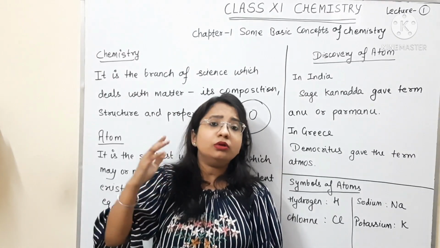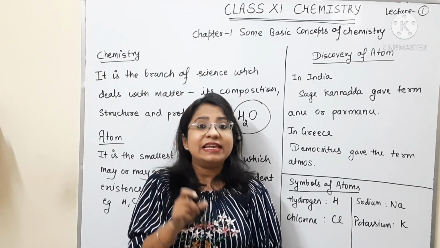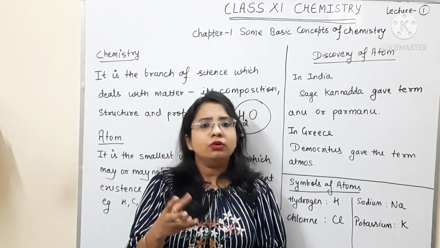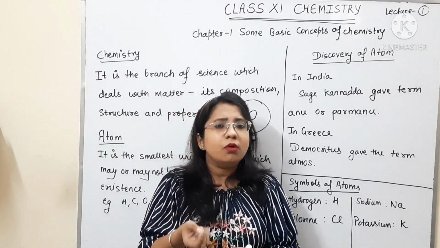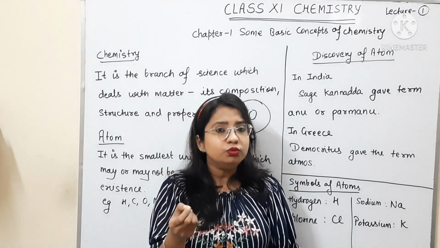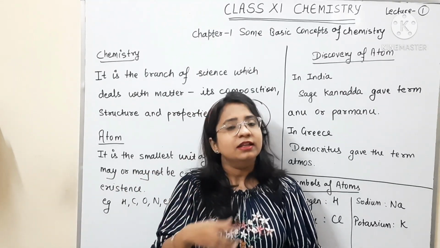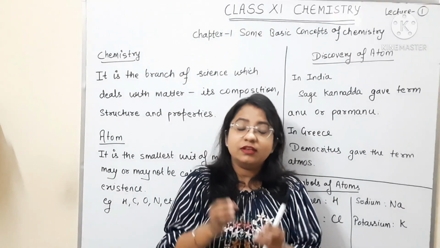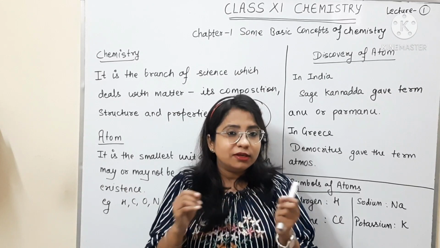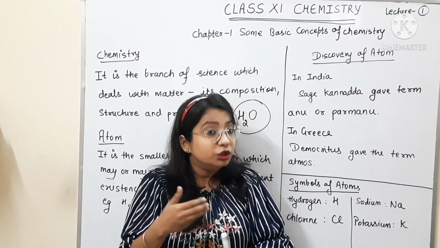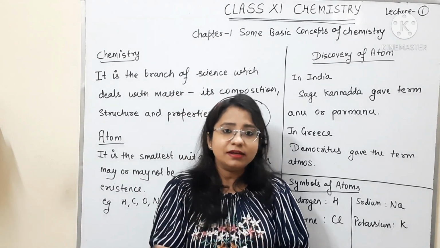Long years back in India, there was a sage called Sage Kanad. He told that matter is made up of very small particles called Anu or Parmanu. It's actually a philosophical study. He said that everything that surrounds us is made up of very small, very tiny particles which cannot be further divided. That's Anu or Parmanu, which means which cannot be further divided.